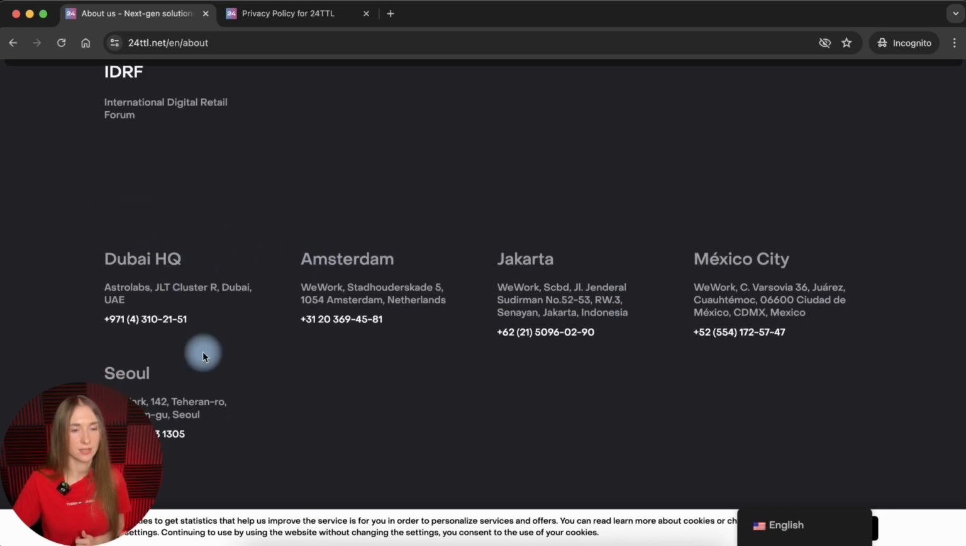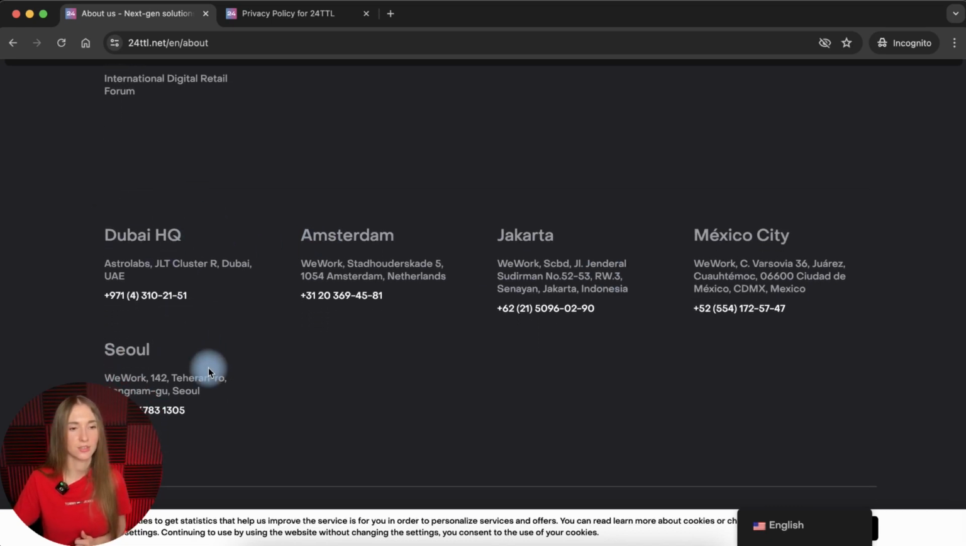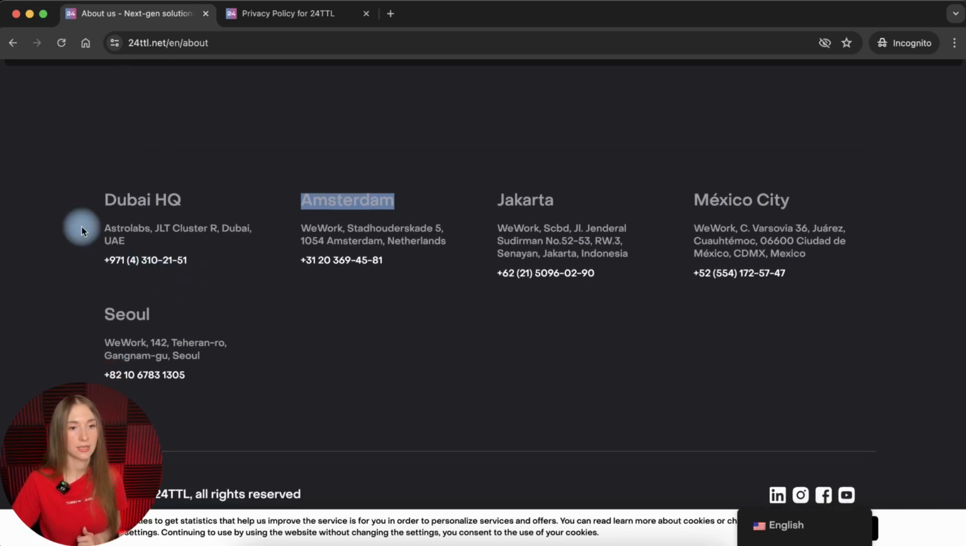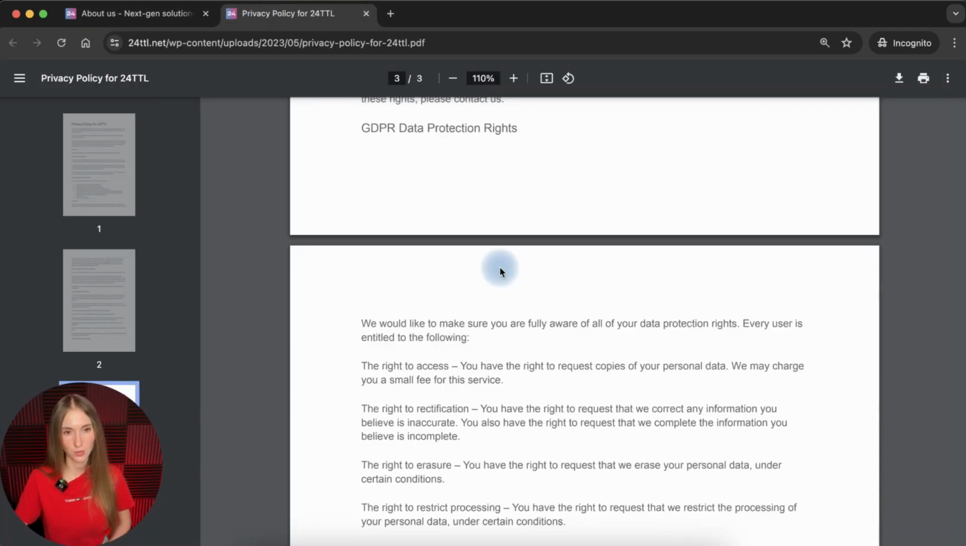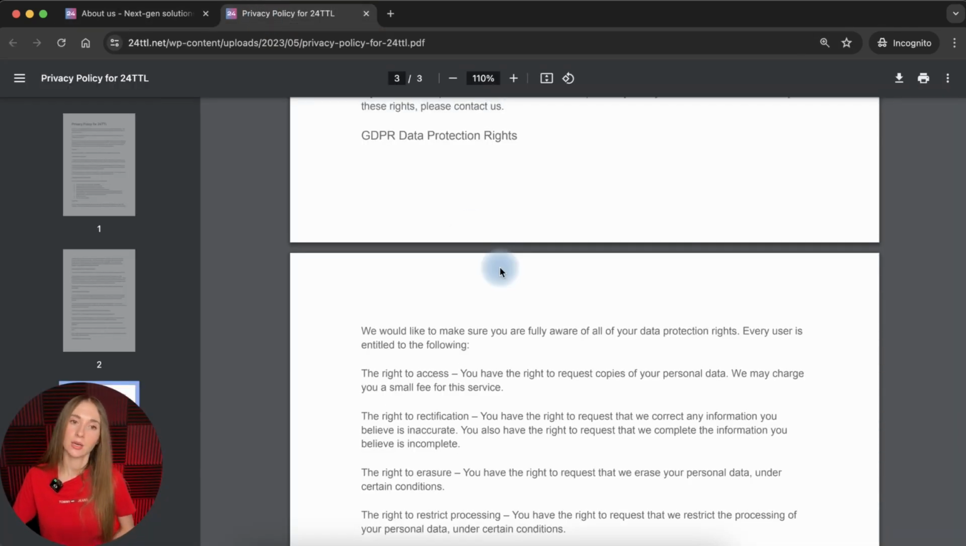Right here, we saw different contact centers of the company: Amsterdam, Indonesia, Mexico, South Korea, and the United Arab Emirates. So if we see Amsterdam, Netherlands, we suppose that the company might collect data of European residents as well. That's why they put here a section dedicated to GDPR data protection rights. So let's see what we have in this section.